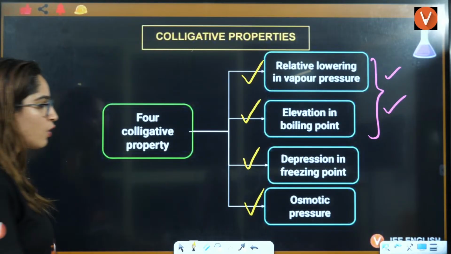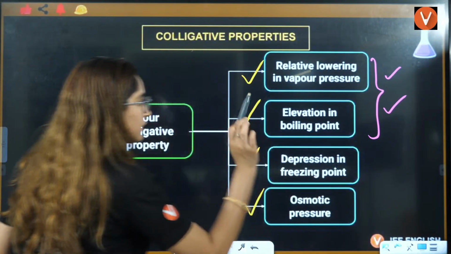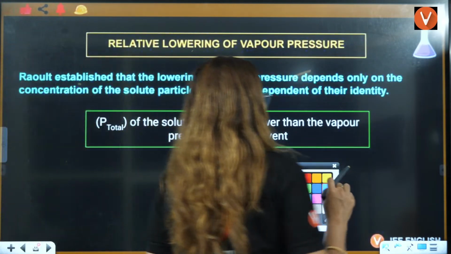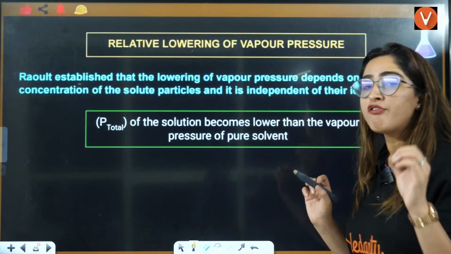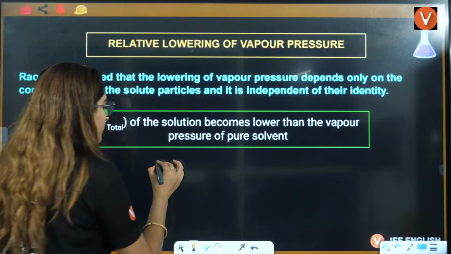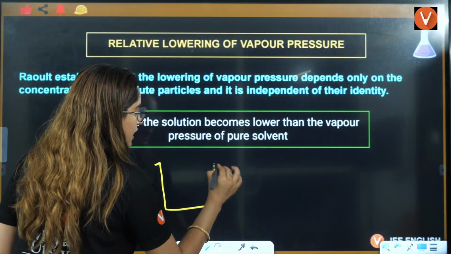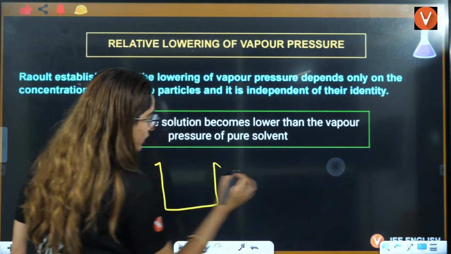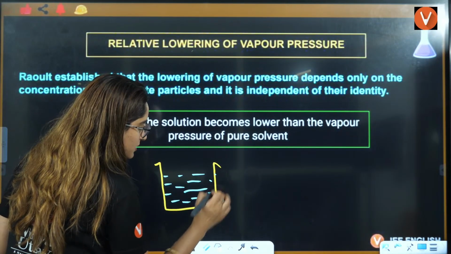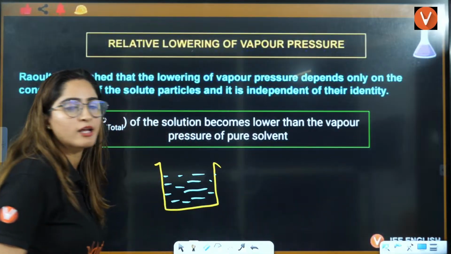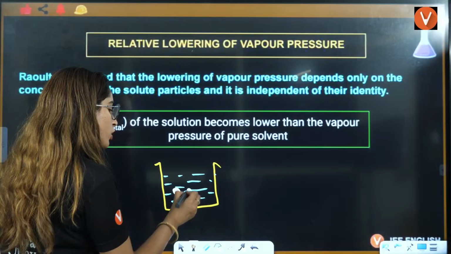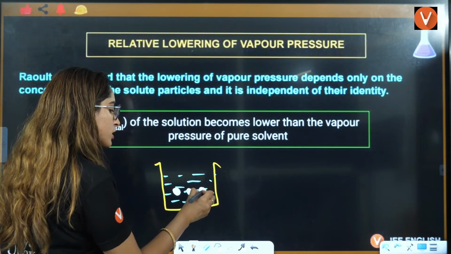Now let us see this. These four properties, let's talk about the first property, that is relative lowering in vapor pressure. For that, you have to think about one thing. This is a beaker, and in this beaker, I have water. Now, bacha, you are adding solute particles into it. Solute particles you are adding.